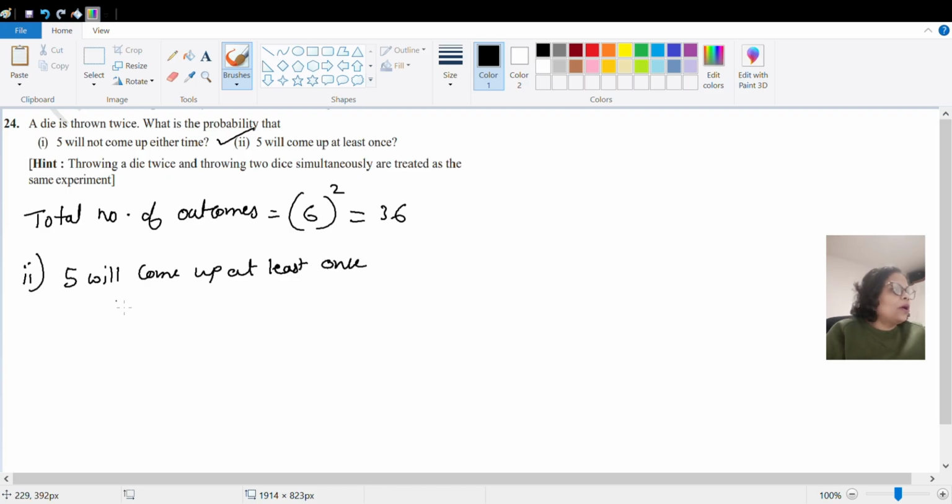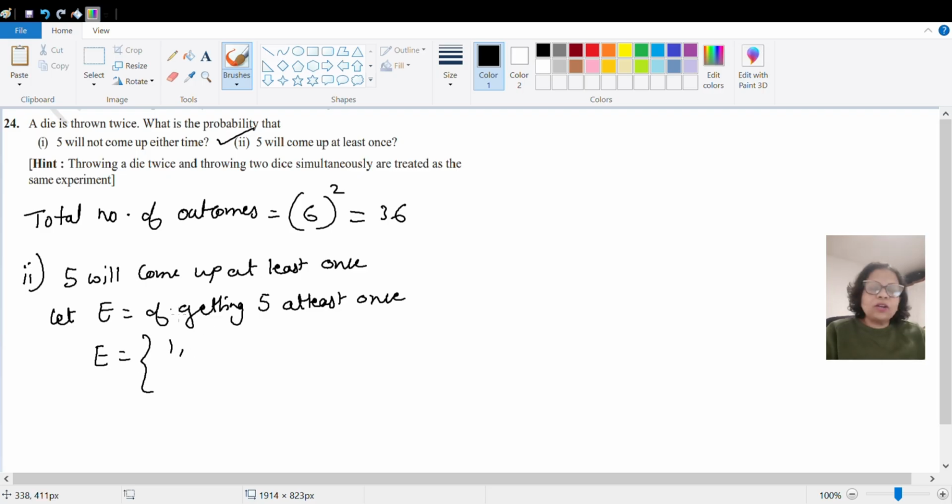Okay, so let E be the event of getting phi at least once. So in the previous question, that table wala question, we know how it was. So we will just write what kind of output you will get. You will get 1 comma phi, you may get 2 comma phi, 3 comma phi, 4 comma phi, right? Then you may get 5 comma phi, you may get 6 comma phi.